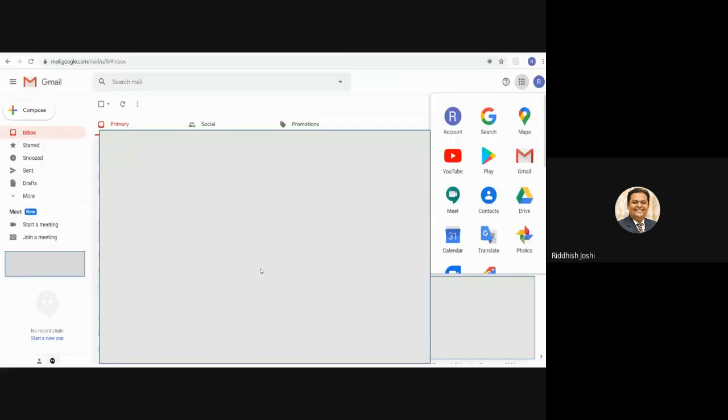First, this is how your inbox will look on your laptop. On the top right corner you can see an arrow. Click there and a new window will open, and in that window click on Google Drive. You have to click this Drive option when you want to form a Google questionnaire.